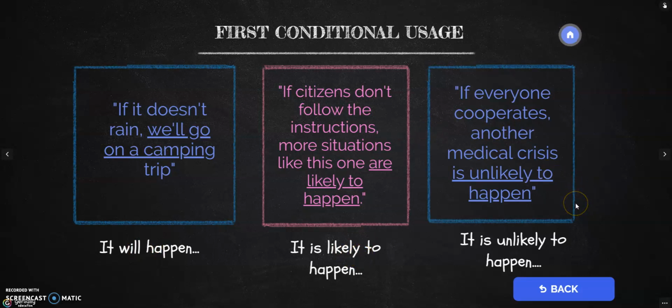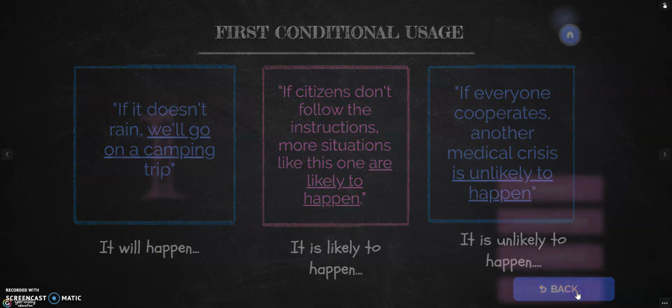And moving on to the last example, in this case, I've decided to use the future phrase is unlikely to. All right? So I would say, if everyone cooperates, another medical crisis is unlikely to happen. Si todo el mundo coopera, es improbable que suceda otra crisis médica. Okay? So this is another example of a first conditional clause. As you can see, we don't necessarily need to use will. We can use other types of future, right?